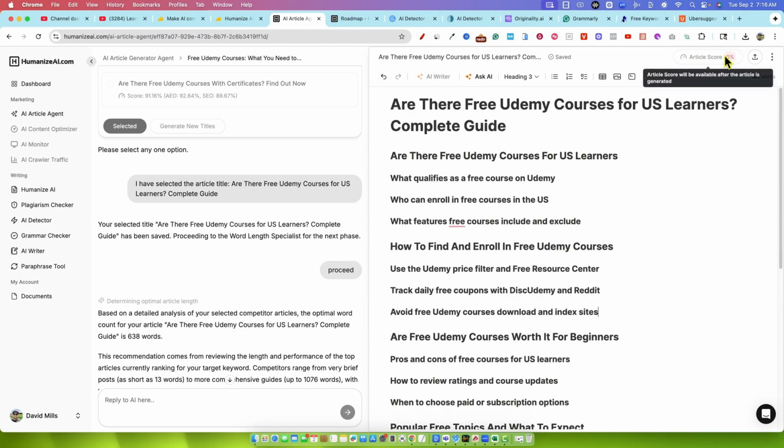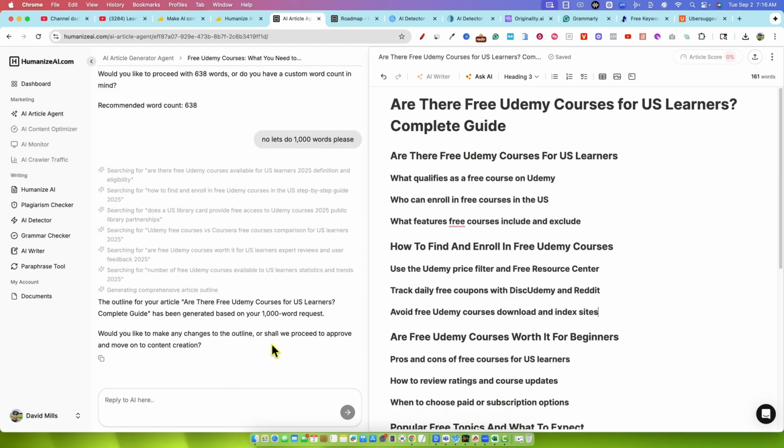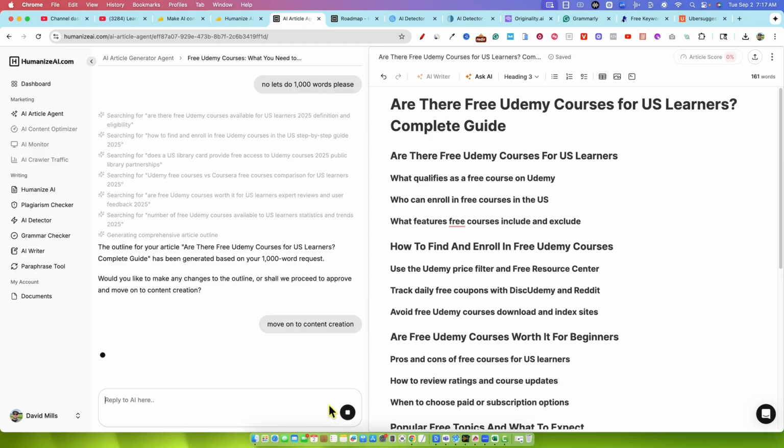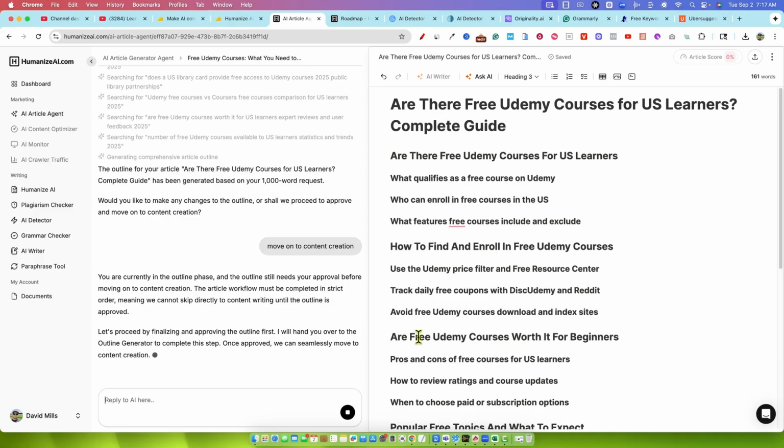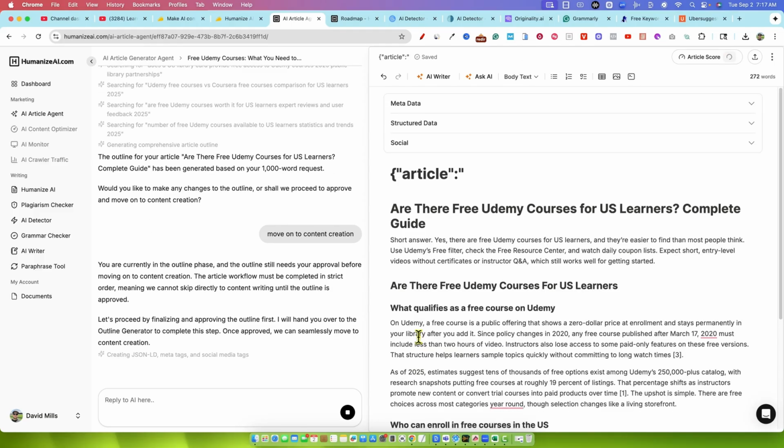We do have an article score, and that comes after the article. Would you like to make any changes to the outline, or shall we proceed? You could actually tell it what to remove right there as well. We went ahead and removed that manually. And I'm just going to copy that and place it in the box. Some of this is left up to how you interpret it and how you want to chat with the chatbot. All right, so we are off and running.